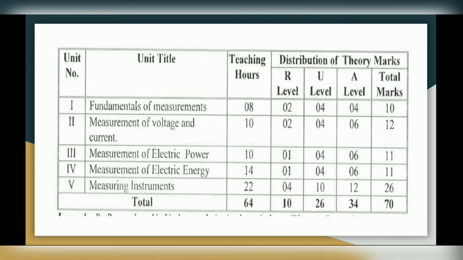Then the fourth chapter is measurement of electric energy. It has 11 marks. In this chapter you will learn about the energy meter and its errors.